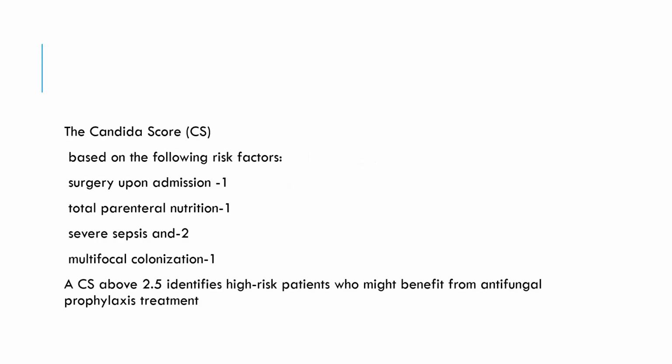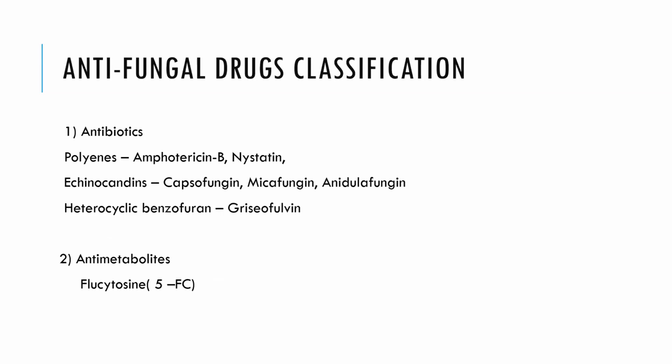Now we'll quickly see what the Candida score is. It is based on the following risk factors: surgery upon admission carries 1 point, total parenteral nutrition carries 1 point, severe sepsis carries 2 points, and multifocal colonization carries 1 point. If this Candida score is above 2.5, then that indicates a high risk patient who might benefit from antifungal prophylaxis treatment.